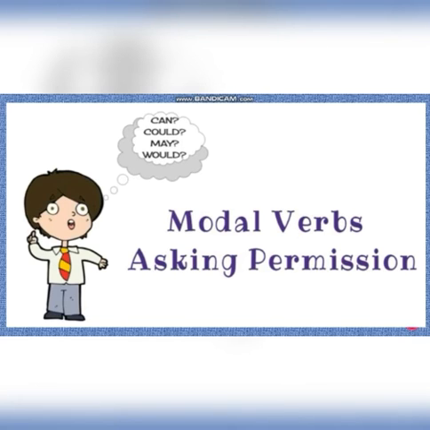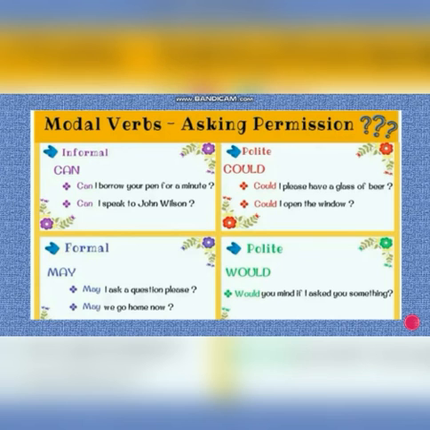Now, modal verbs for asking permission can, could, may, would. Let us just see. Whenever you are asking permission, or whenever you're asking for a favor in an informal way, then you should use can. Like, for example, if you're asking for a pen from your friend, then you can say, can I borrow your pen for a minute? Can I speak to John Wilson? That's a more informal way of asking permission.